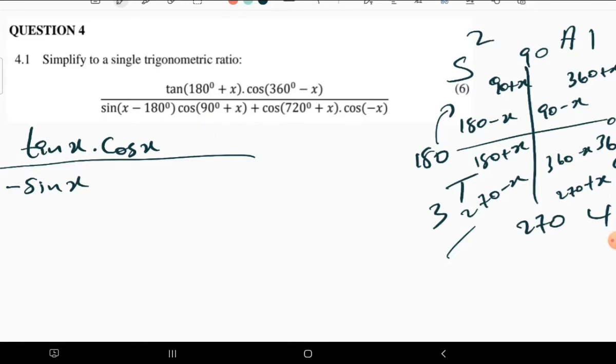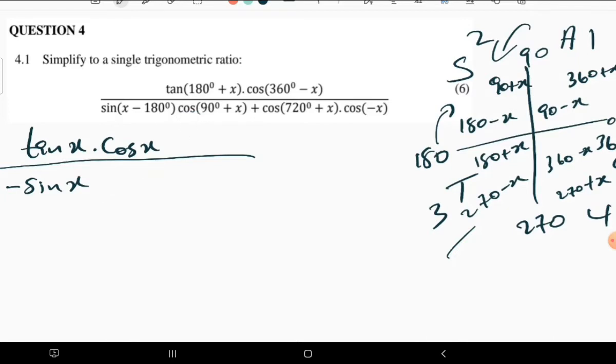90 plus x. 90 plus is found on the second quadrant. We know that, and even our CAST diagram tells us the very same thing. But there's something amazing about 90 and 270. When you have 90 or 270 or any multiples of 90 from 0, you can just remember that the trig ratio has to change. If you have cos, then you are going to write sine. If you have sine already, then you have to write cos.